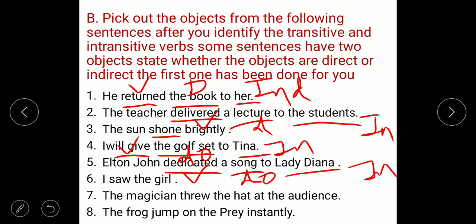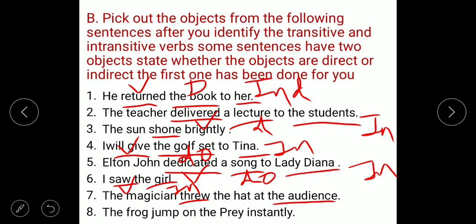Okay, I saw the girl. Here I saw. What I saw? The girl. So it is a transitive verb and the girl is the object. The magician threw the hat at the audience. Threw. What he threw? The hat. To whom?